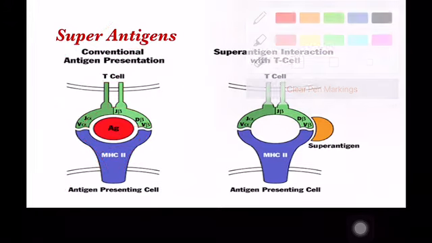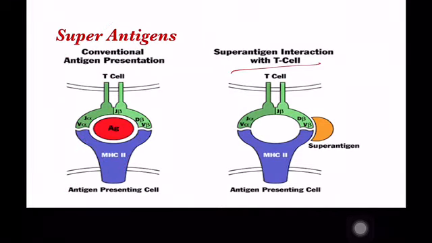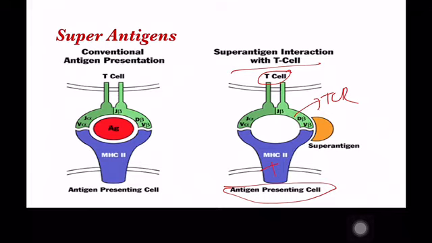But in case of super antigens, what happens? This is a T cell having the T cell receptor with alpha and beta subunits, and the antigen presenting cell, where the antigen is processed and complexed with the MHC class 2. But the super antigen is not in the groove formed by this complex; it binds to the lateral part of the groove.